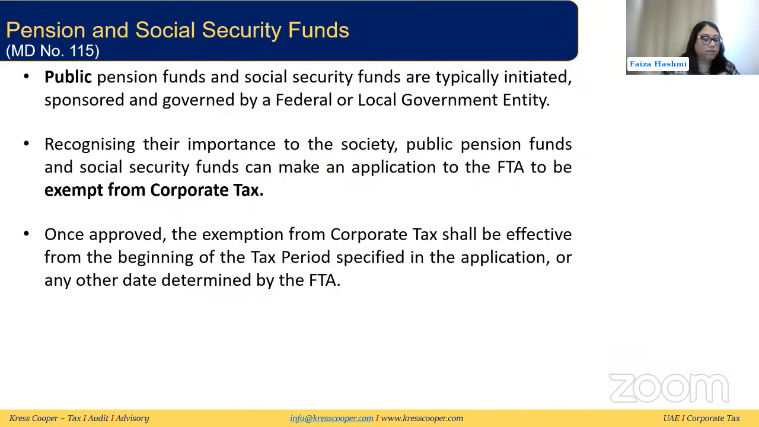The next category that we have is pension and social security funds. So public pension funds and social security funds are typically sponsored or governed by federal or local government. And because they are for the benefit of the public, that is why they're given this exemption, and they can apply to FTA to get exempt from corporate tax, but they do need to make an application and get this approval. Once they get approved, they will be exempt from corporate tax from the beginning of the tax period, which is specified in the application or any other date if FTA determines that to be correct.